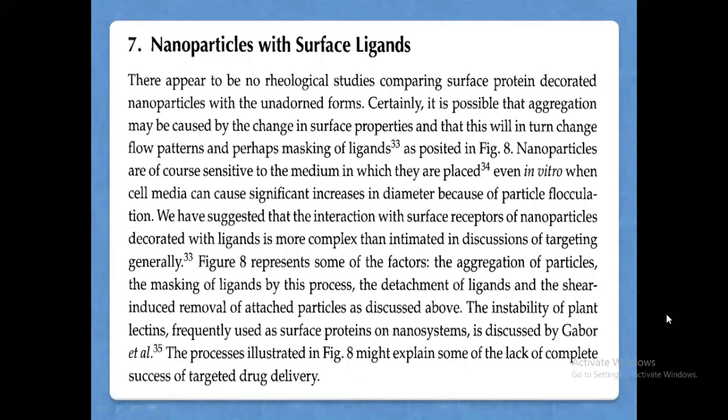So some of the rheological studies, that is properties of the nanoparticles, when they are comparing with surface protein, that is surface ligand proteins, decorated nanoparticles with the unadorned forms.